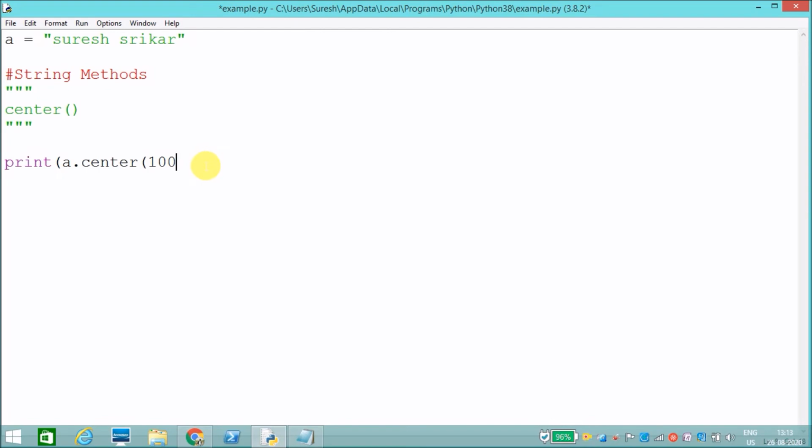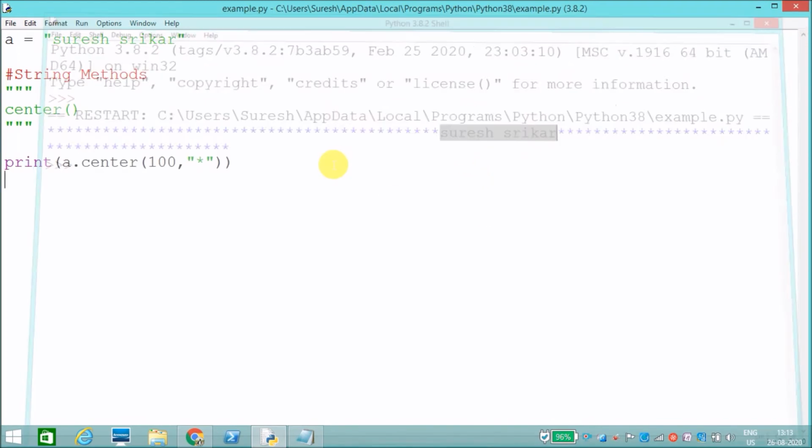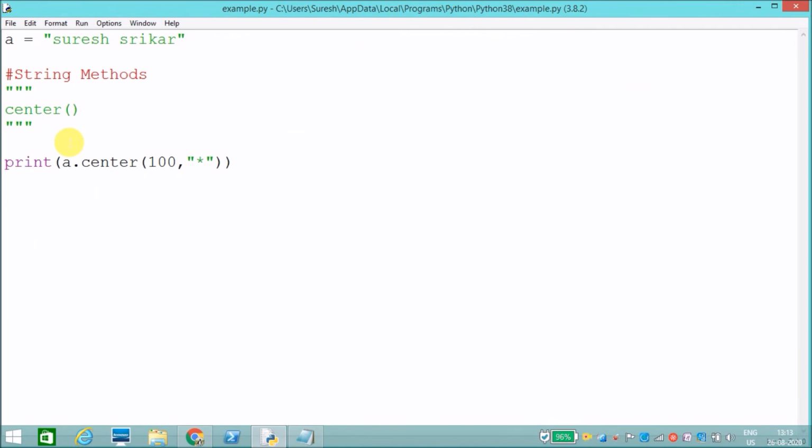I'll say 100, so the size of my string should become 100. Now it is 13. I want it to become 100 and I need to replace the padding with a star, so from the left side and right side it will be enclosed with stars. We will see that now. See, from the left side and right side it is enclosed with stars, and in between it is found as Sridhar. Like that we can make it centered. Okay, next,